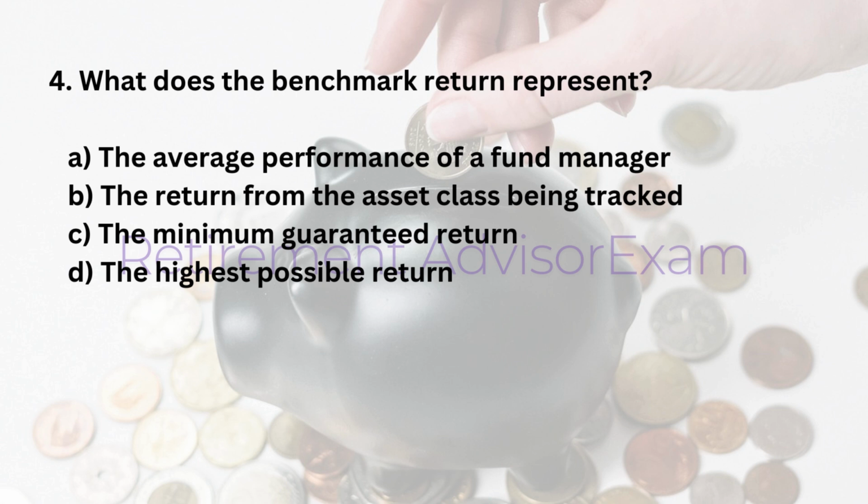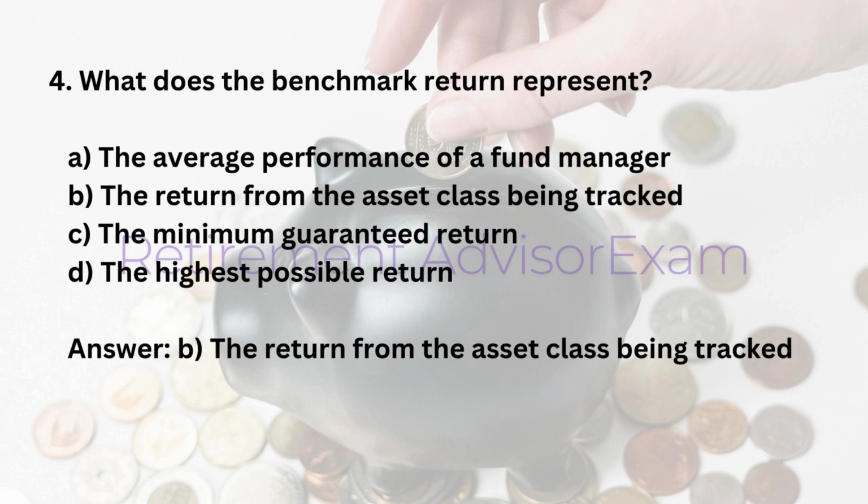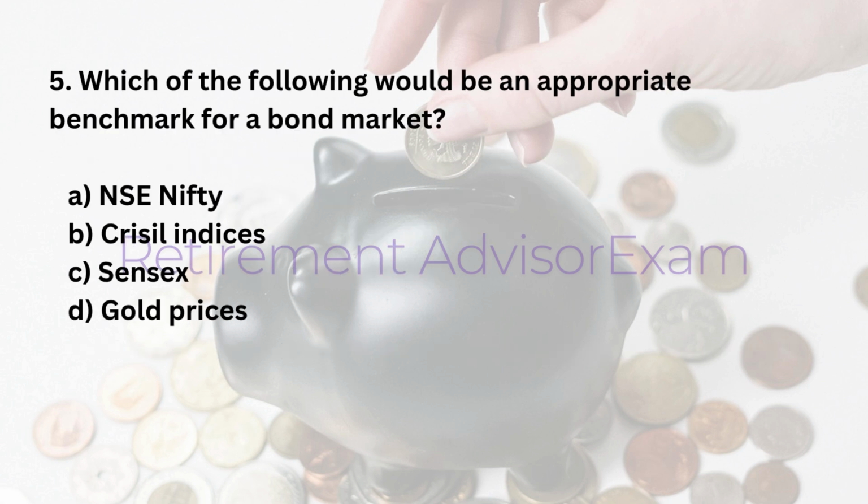4. What does the benchmark return represent? A. The average performance of a fund manager. B. The return from the asset class being tracked. C. The minimum guaranteed return. D. The highest possible return. Answer: B. The return from the asset class being tracked. 5. Which of the following would be an appropriate benchmark for a bond market? A. NSE Nifty. B. CRISIL indices. C. Sensex. D. Gold prices. Answer: B. CRISIL indices.